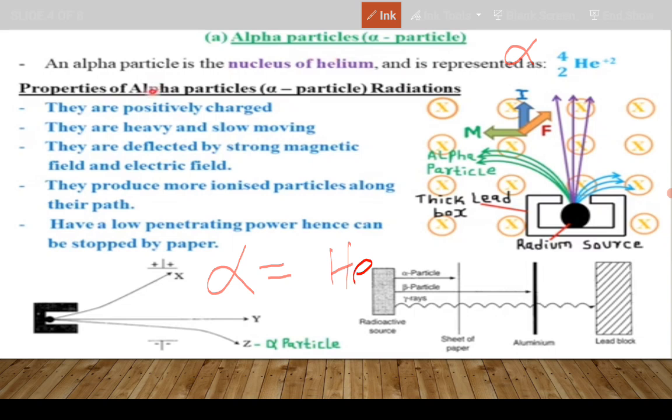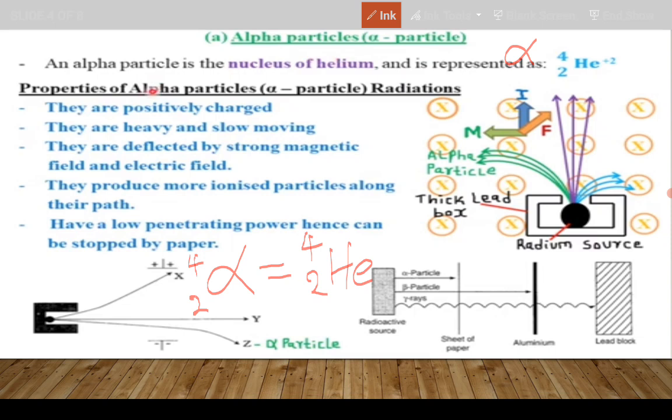We are not saying helium is alpha, no, but they are just similar. In what manner similar? Helium has a mass of 4, so is alpha. Helium has 2 positive charges, so is alpha. We are not saying that when you see an alpha, it means you have seen a helium atom. No. They are just similar in terms of their composition.